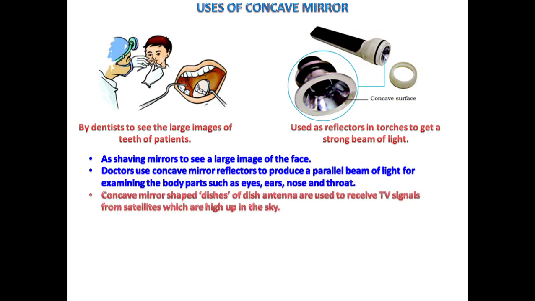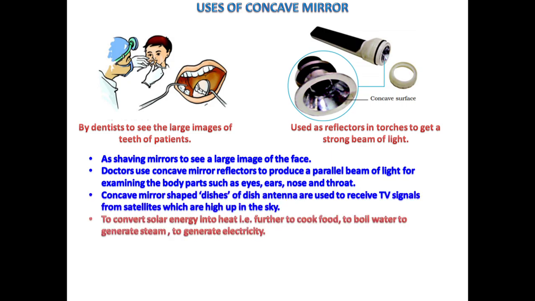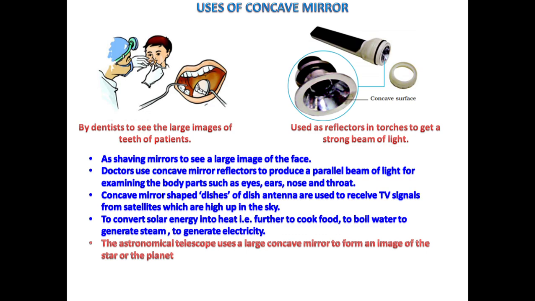Concave mirror shaped dishes, of dish antennas, are used to receive TV signals, which are very important, and they are coming from satellites which are high up in the sky. They are used to convert solar energy into heat, that is further used to cook food, to boil water, to generate steam and to generate electricity. So concave mirrors are very important. They play a very important role. The astronomical telescope also uses a large concave mirror to form an image of the star or planet.